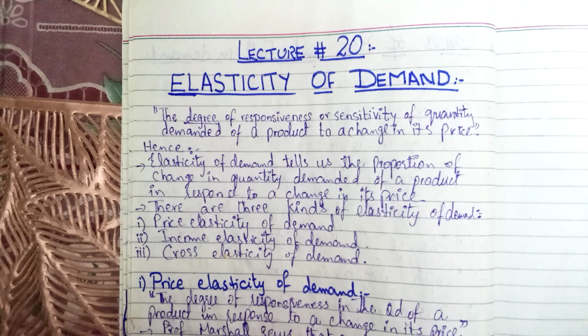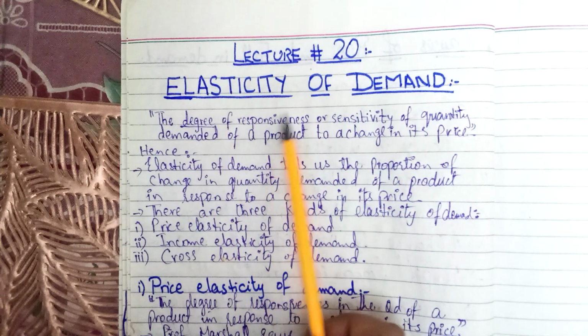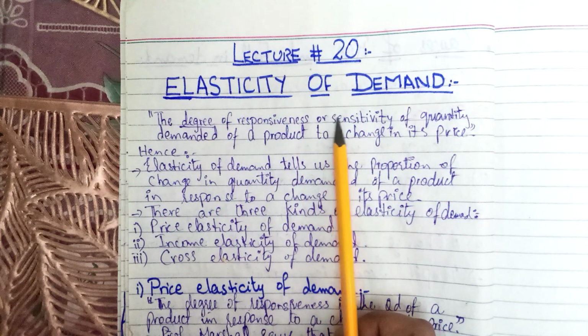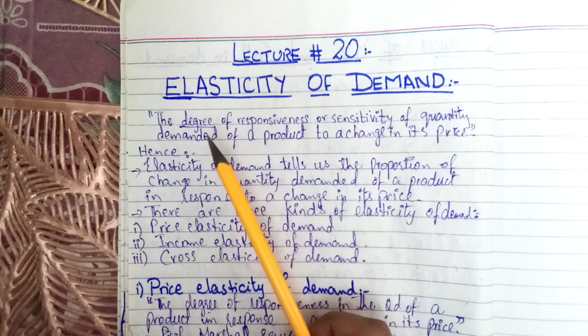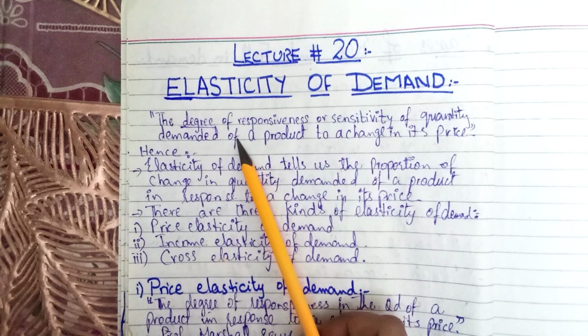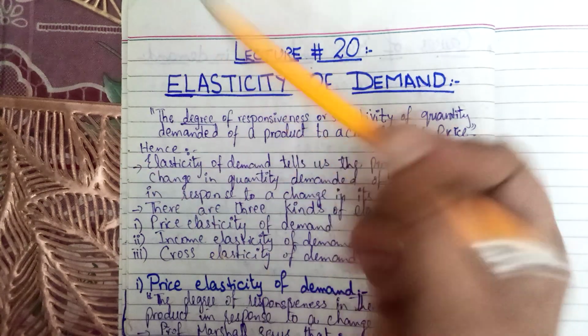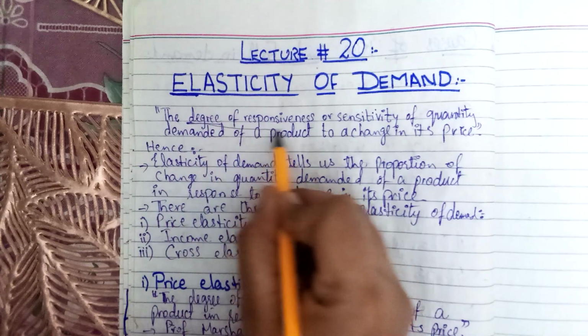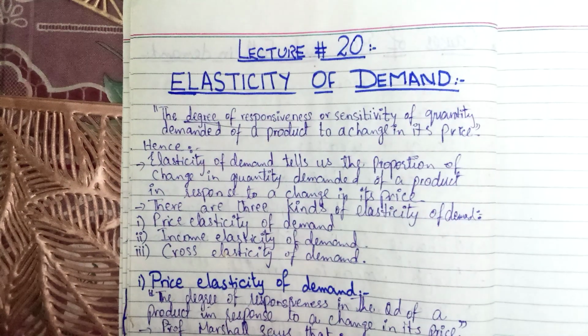So the definition of this topic, elasticity of demand, is the degree of responsiveness or sensitivity of quantity demanded. Degree of responsiveness: how much demand changes due to a change in the price of a certain commodity that is available in the market.